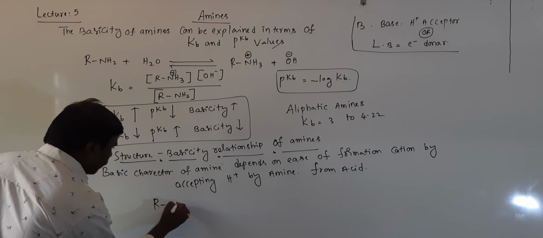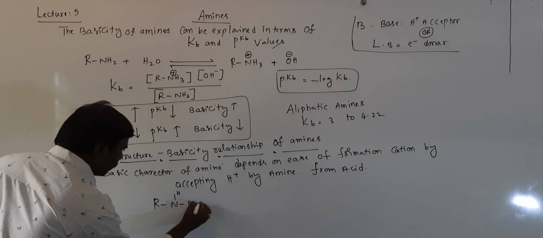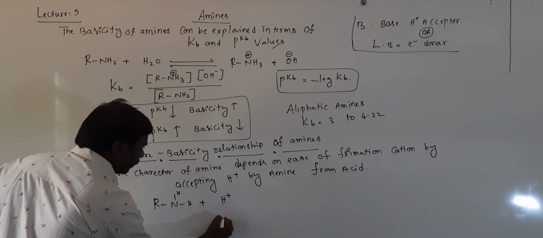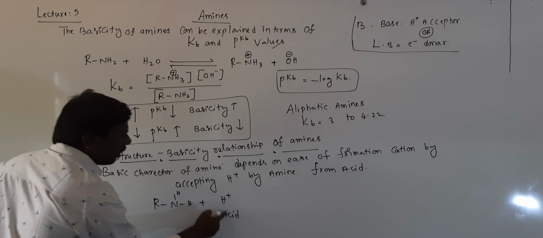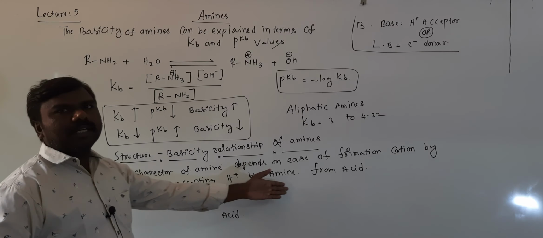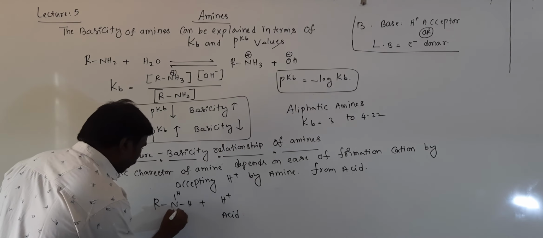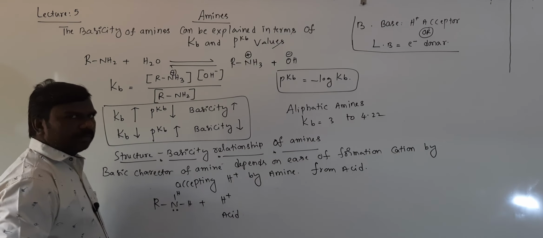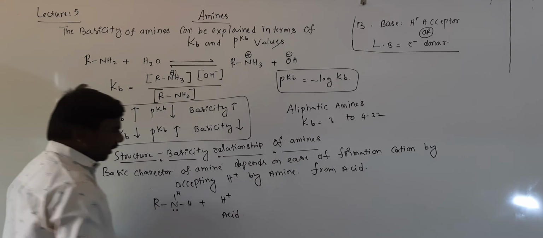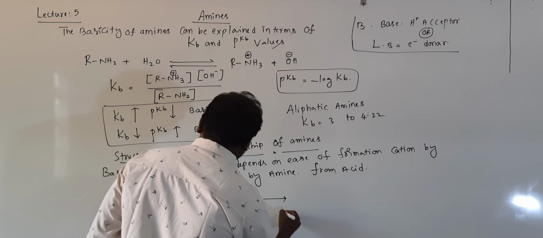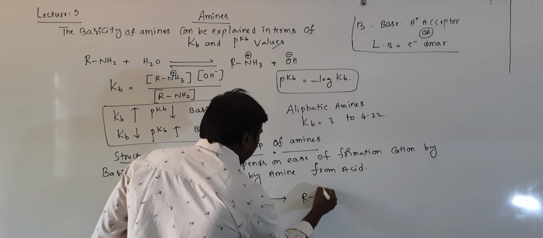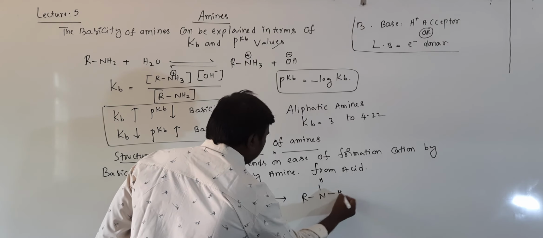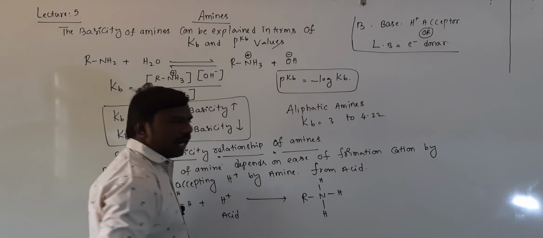RNH2, and H plus, this is the proton from an acid, like HCl, whatever it is. This pair on the amine is donated, otherwise H plus is accepted. Then it gives rise to RNH3 plus, one more H is added.